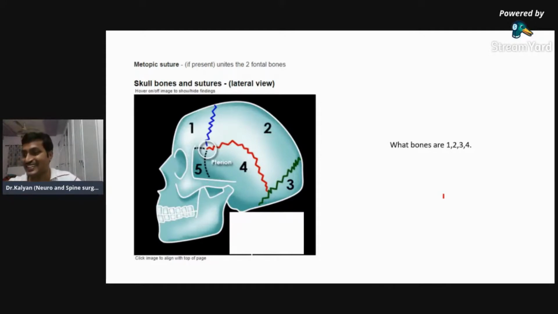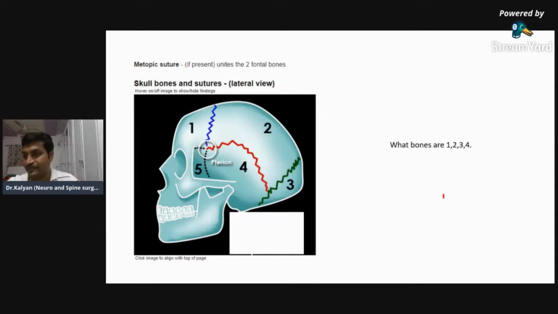Thank you very much. And now, similar one, try to identify the lateral view. What are the bones 1, 2, 3, and 4? Yeah, Dr. Ashish has answered it right.